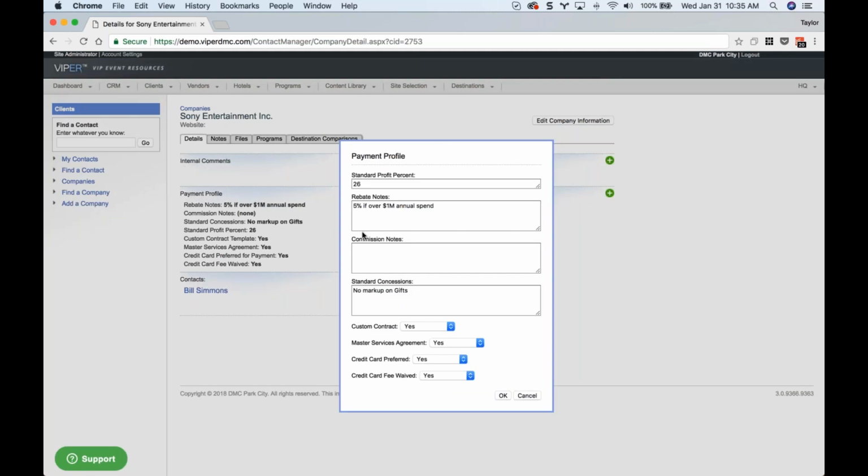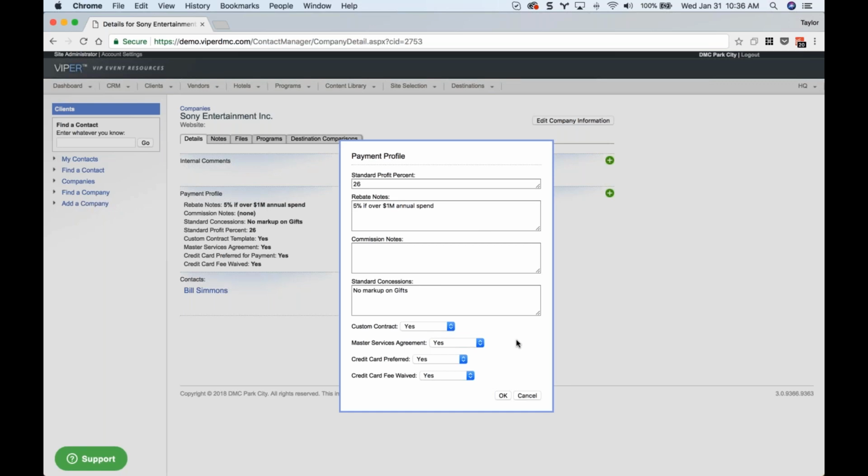So you can see we've got a standard profit percent field, rebate notes. They get 5% off if they spend over $1 million with you over the course of a year. It looks like we don't mark up any gift items. That's part of our concessions agreement. And then you can see other details. Do they have a custom contract? Do they prefer to pay with a credit card? And if so, do you waive the credit card fee?